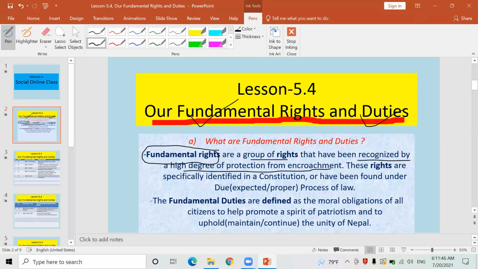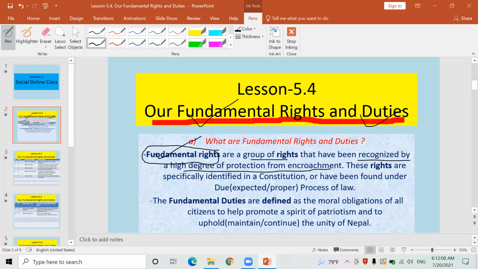In this way also we can tell: fundamental rights are a group of rights which have been recognized by the Constitution, in which provision has been made in a Constitution, which cannot be encroached, which cannot be violated. Okay, such a group of rights are known as fundamental rights.